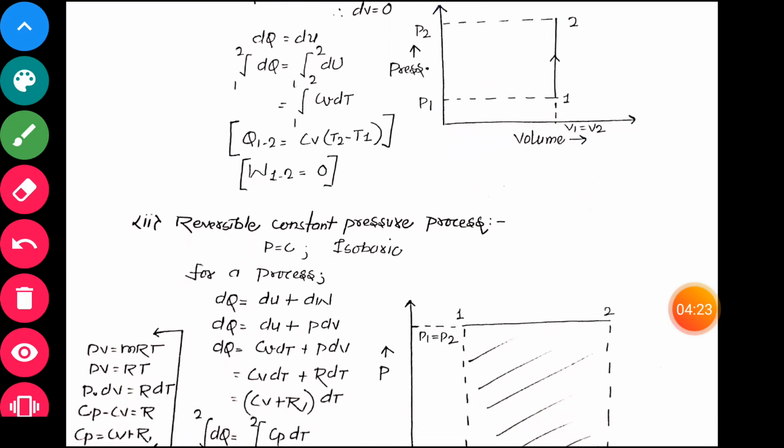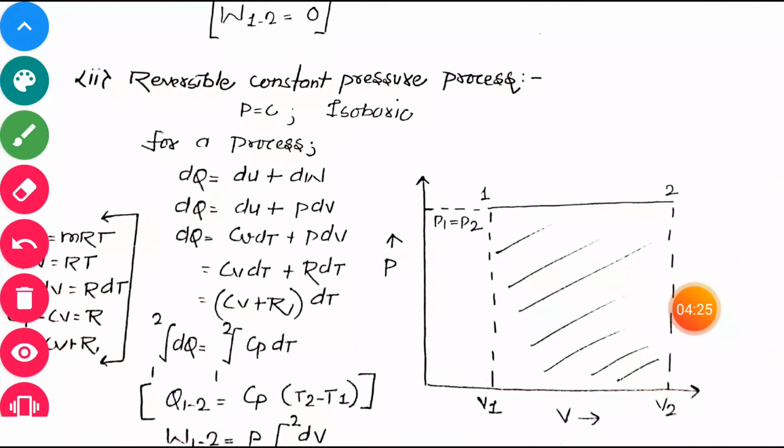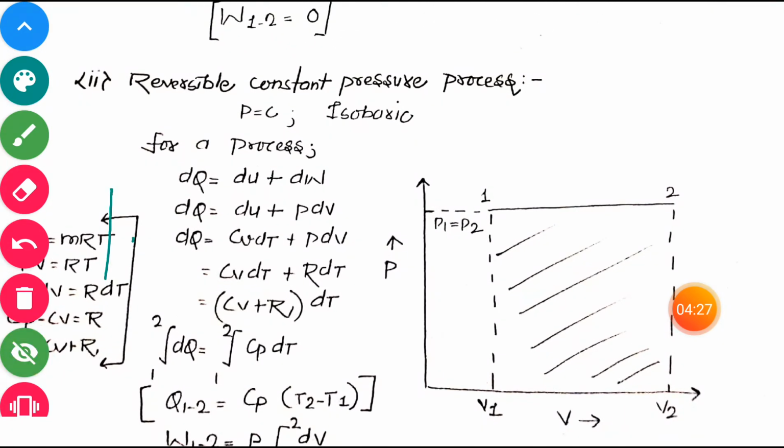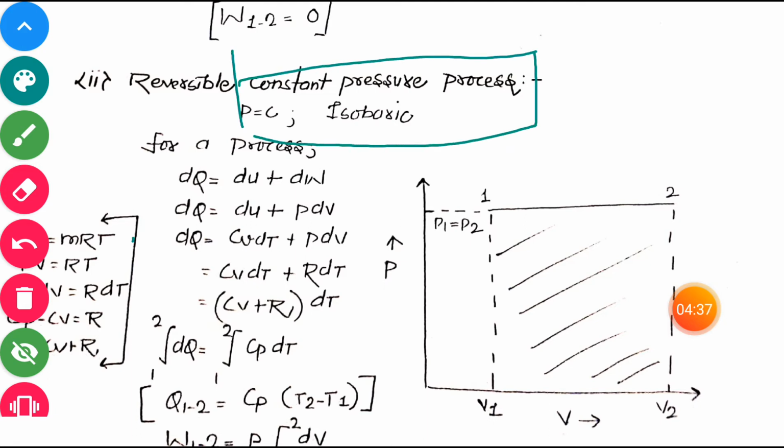Now there is another process, and we are going for it. That one is reversible constant pressure process. It is a constant pressure process. If in any process pressure is constant, then it is called isobaric process.